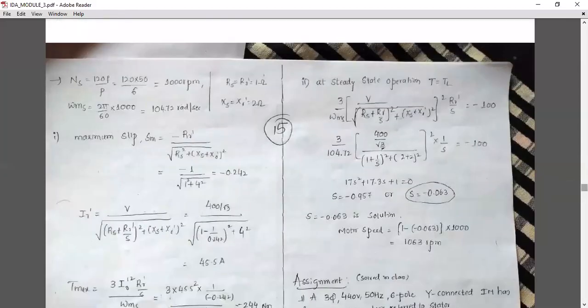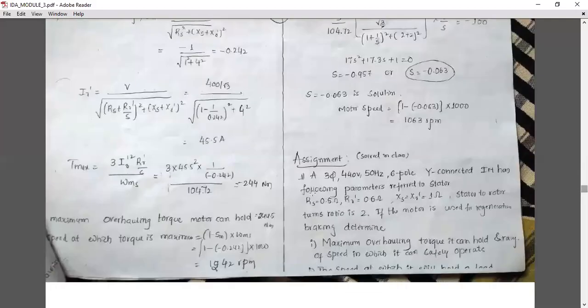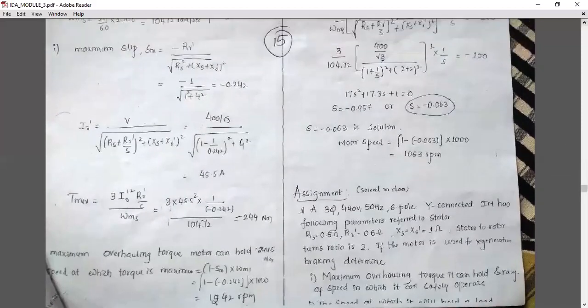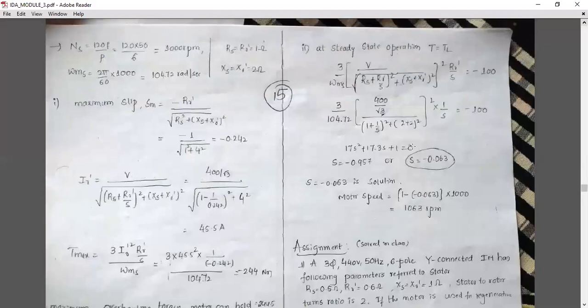Next, we have to calculate one more speed, at which it will hold an overload with a torque of 100 Newton meter. Using that given torque, we have to calculate the speed. The torque value is given; at that torque value, what is the speed? That you have to calculate.